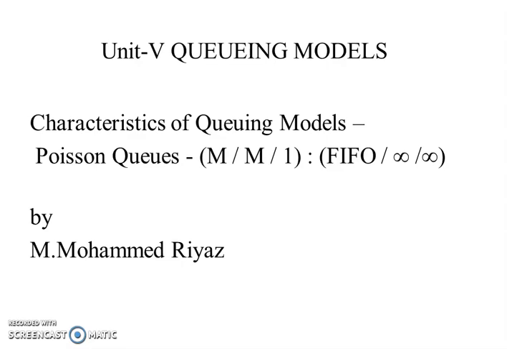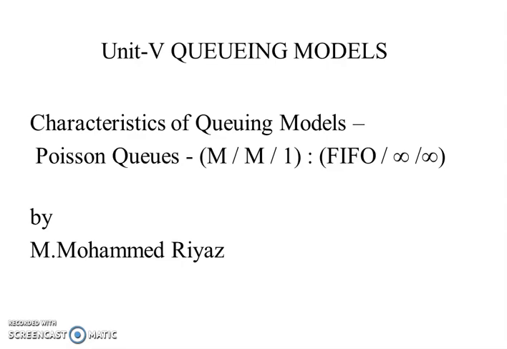Today we are discussing the queuing model. In the queuing model, one of the methods is the characteristics of the queuing model. In the characteristics of the queuing model, we have some Poisson queues. In the Poisson queues, today we will discuss the first model: M/M/1 - first in first out, infinity/infinity.